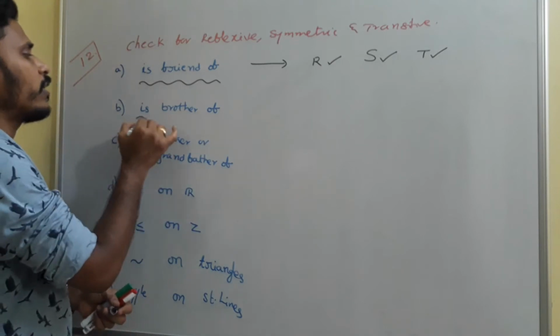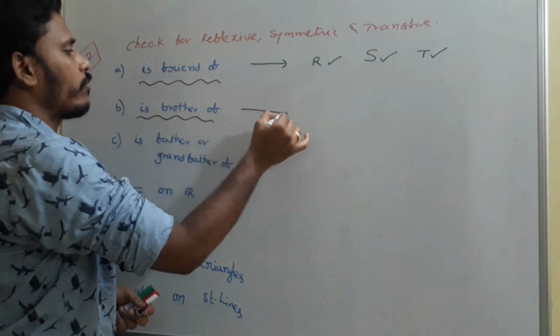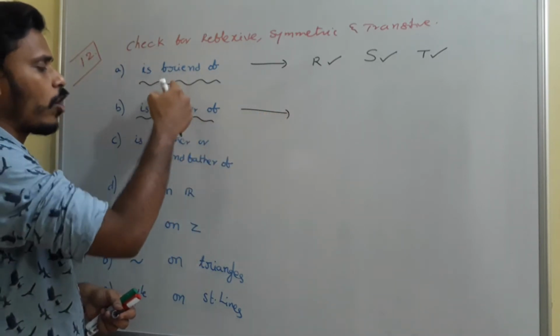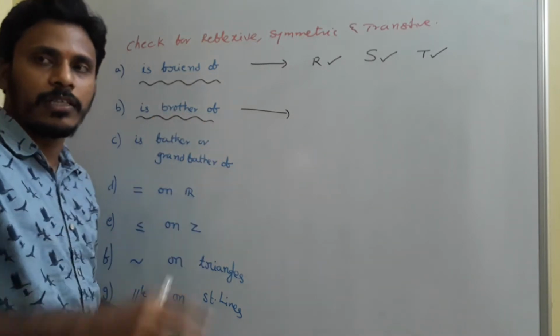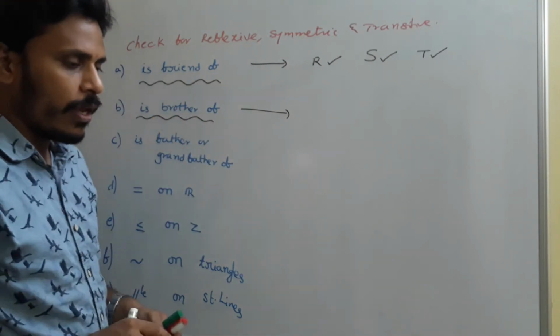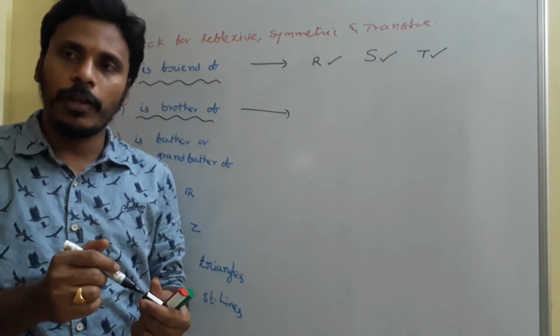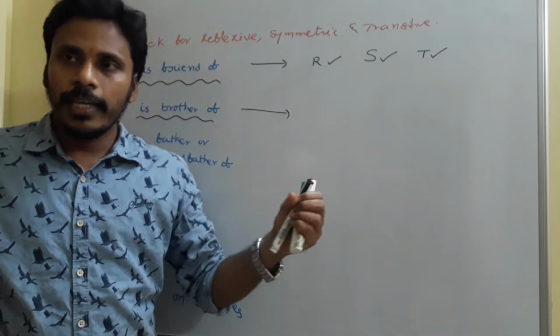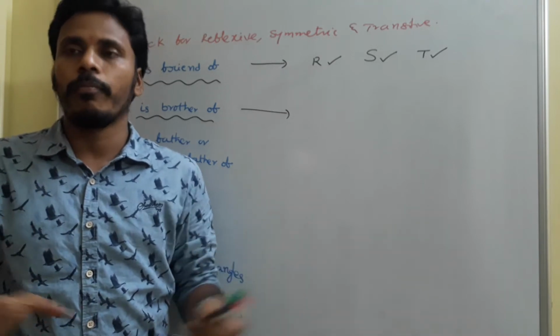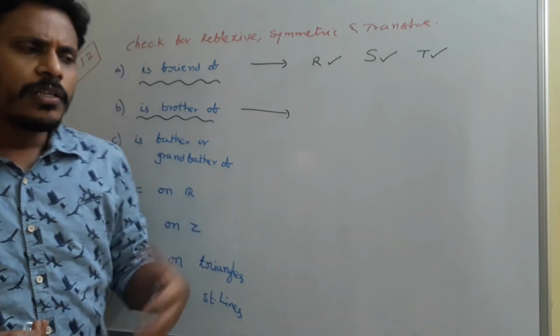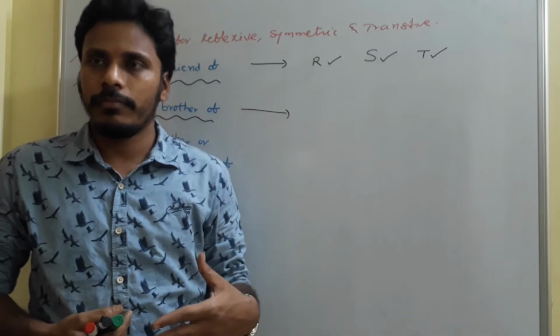And then I have here the relation is brother of. All these relations, friend of, brother of, are relations between persons, okay? Is brother of. Is brother of. We need to check the properties of the relation is brother of on a set of boys, okay? See, A is brother of A.